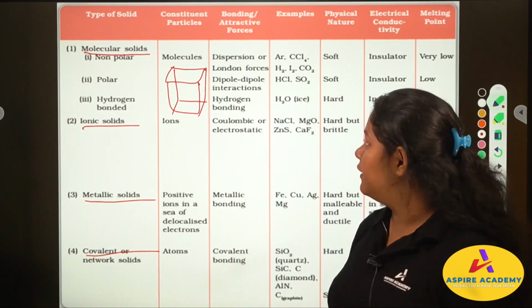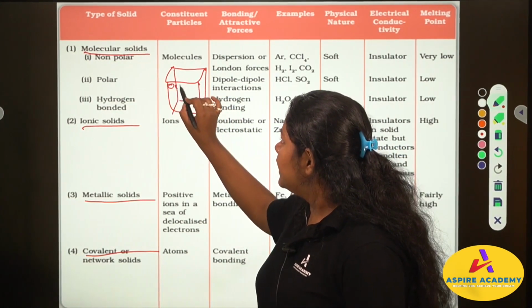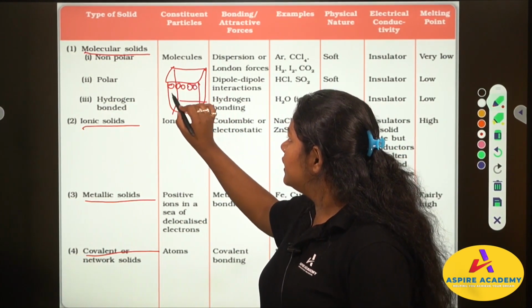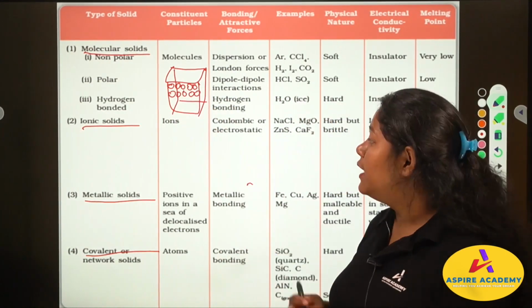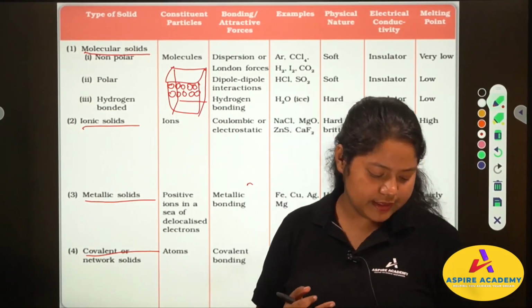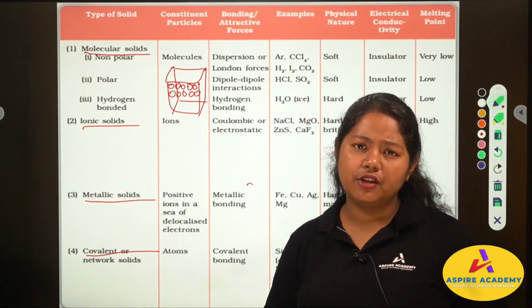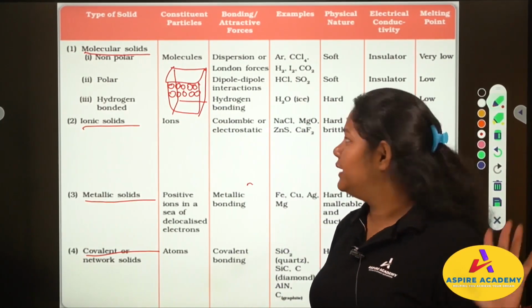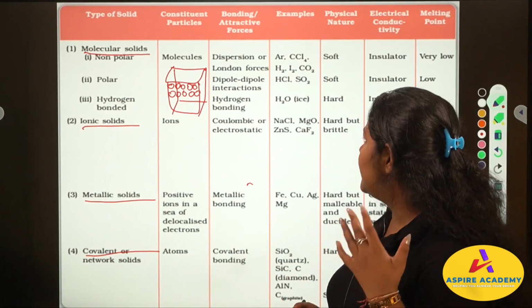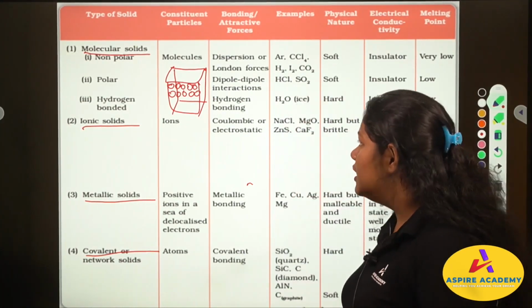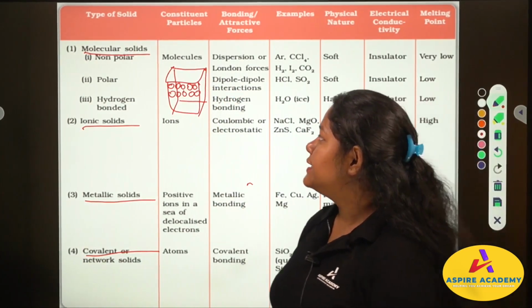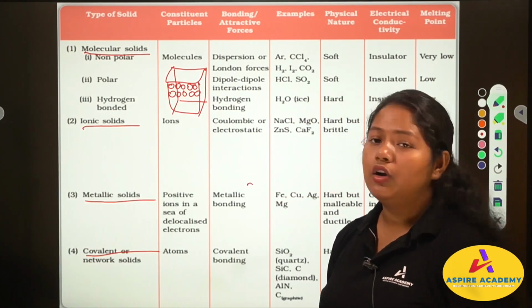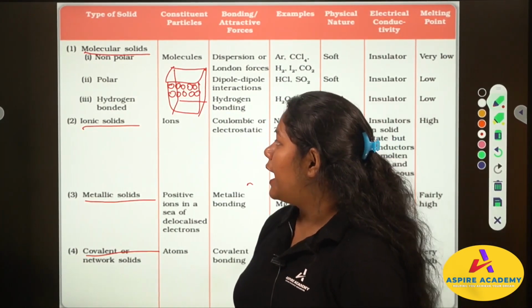This is the solid we have. Now the constituent particles of this solid are molecules. For example, we can take any molecule like H2O, CO2, H2 or HCl. These are the constituent particles of our solid. Next, under molecular solid we have non-polar, polar and hydrogen bonded.